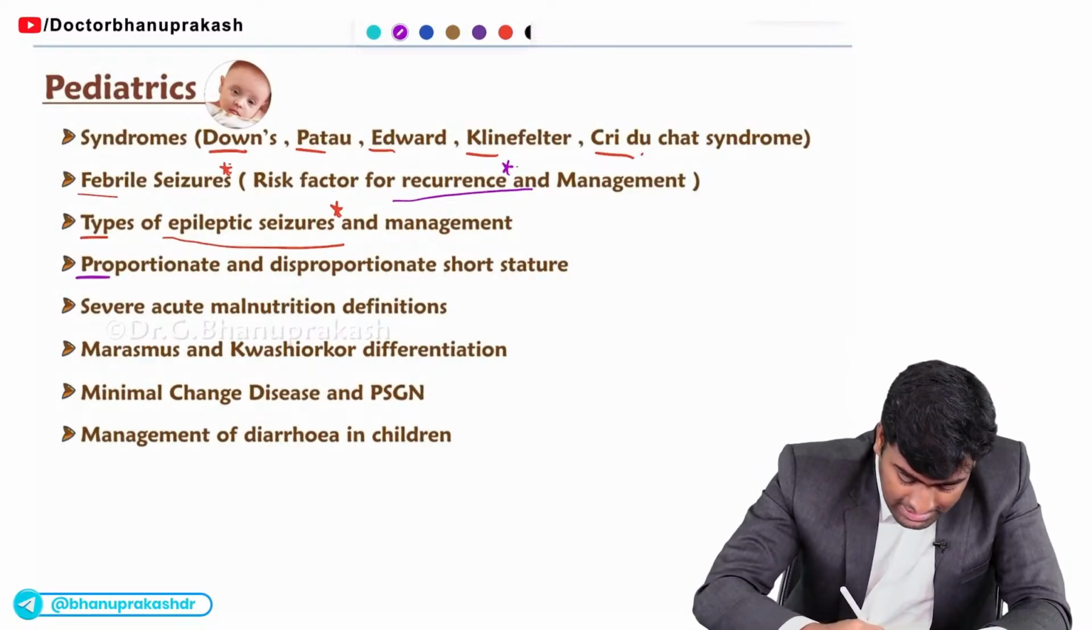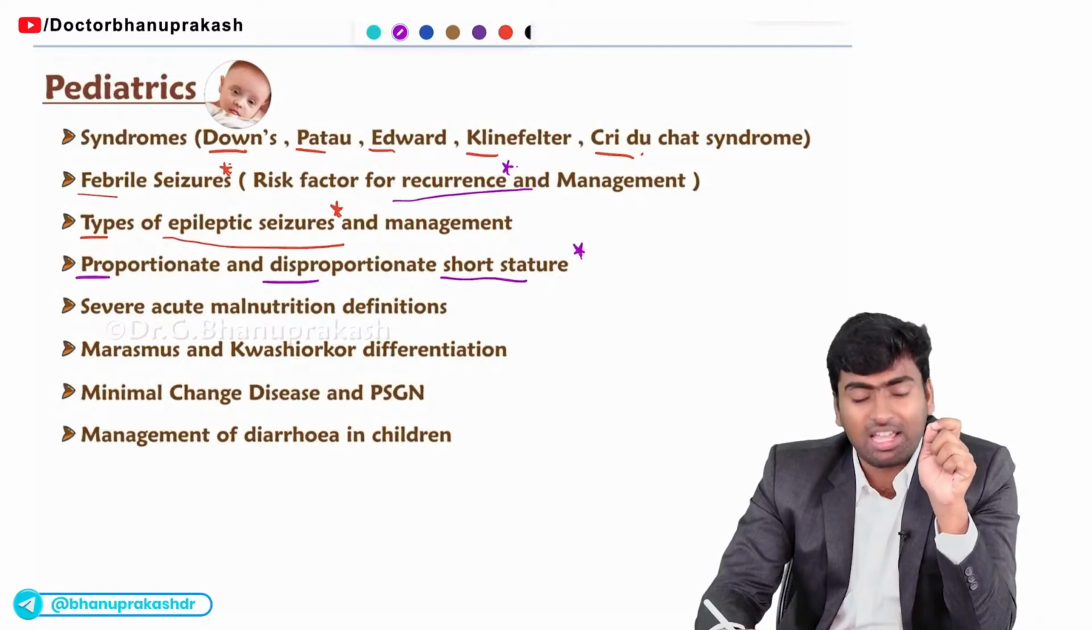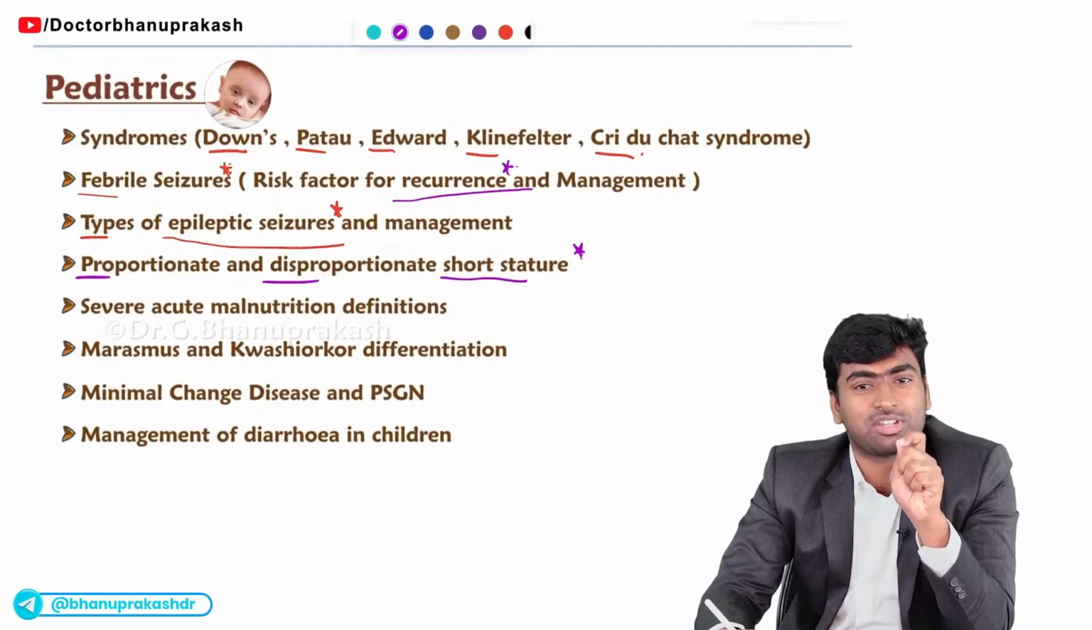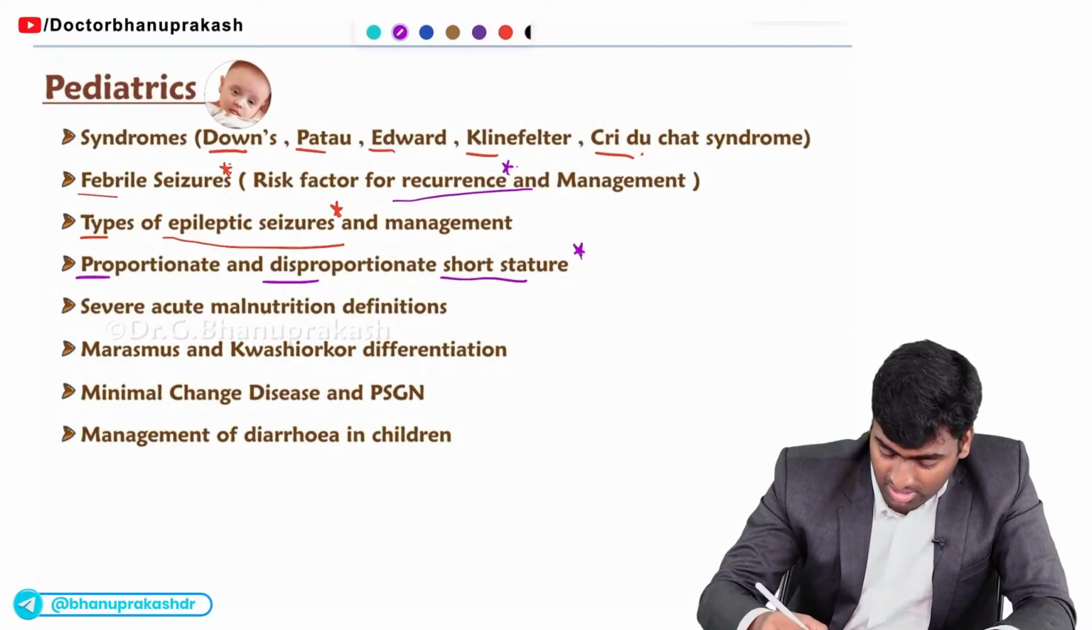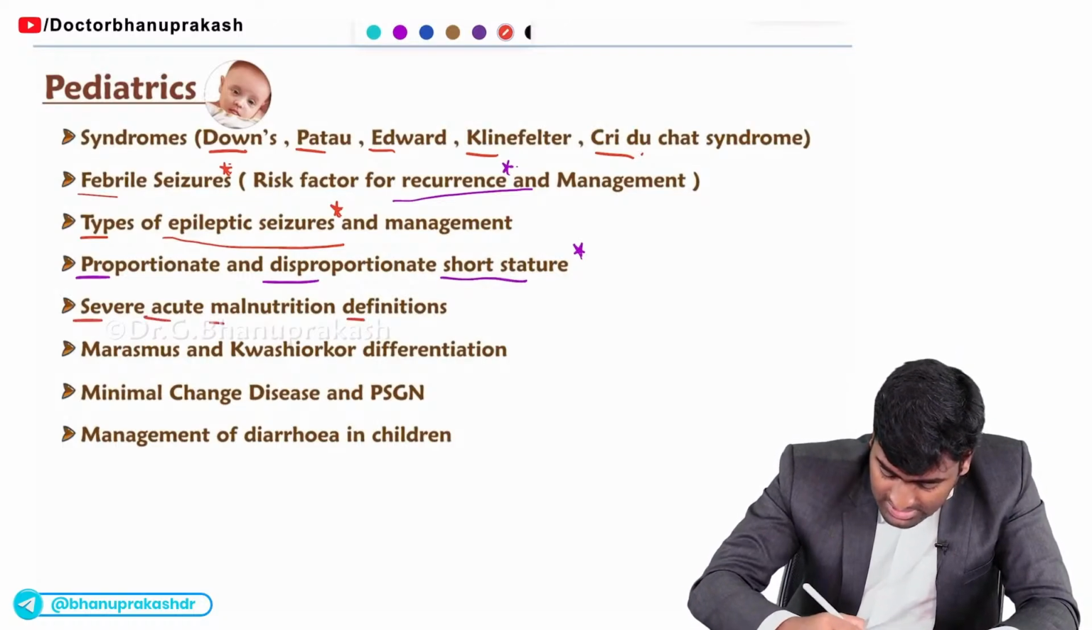And this point, it is getting popular nowadays. It is the short stature. This is the proportionate and disproportionate short stature. Fine. Just remember. Next, about this SAM, they ask you the definitions of this SAM.